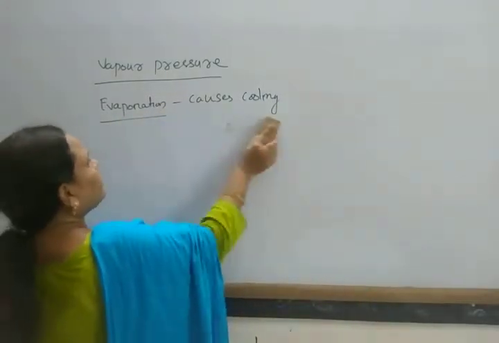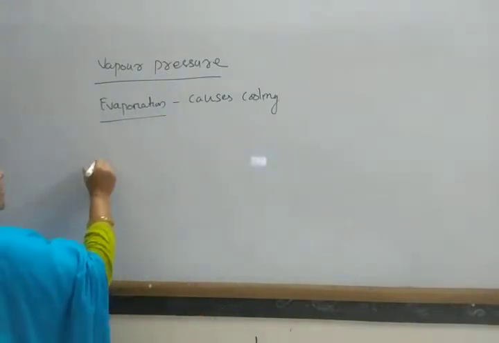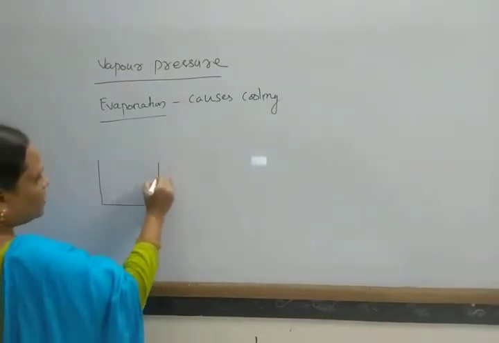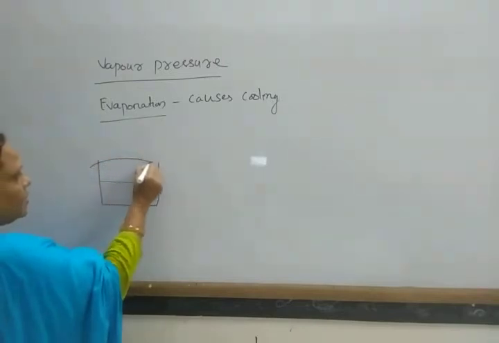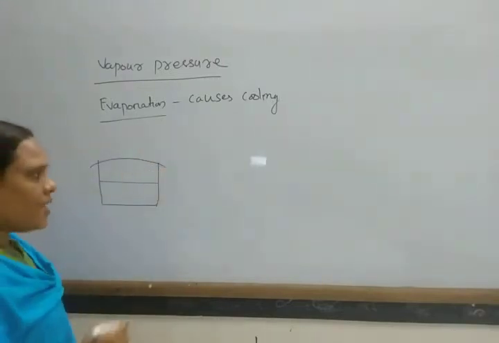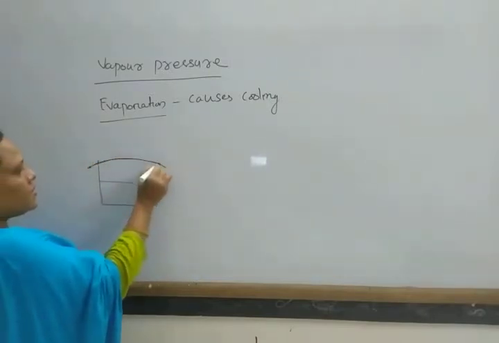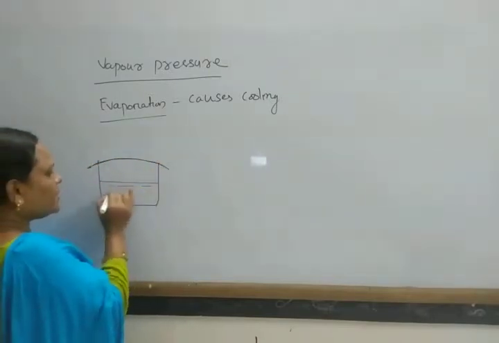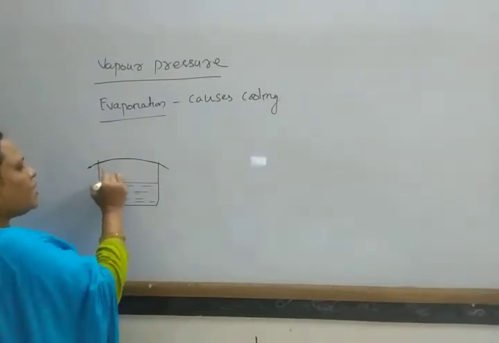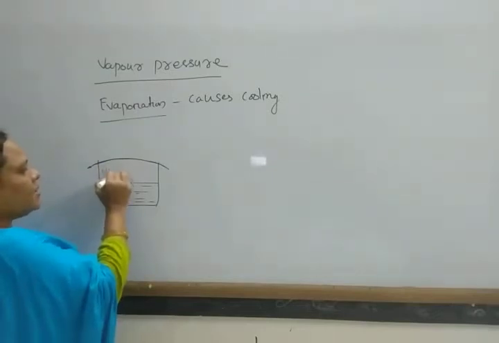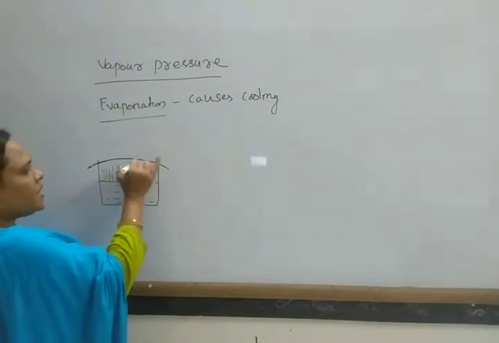But when we consider this process in a closed vessel, suppose this is a closed vessel and it contains some liquid and this is closed. What happens? The liquids present are first converted into vapor, due to a spontaneous process.